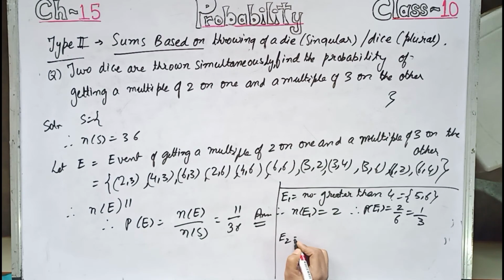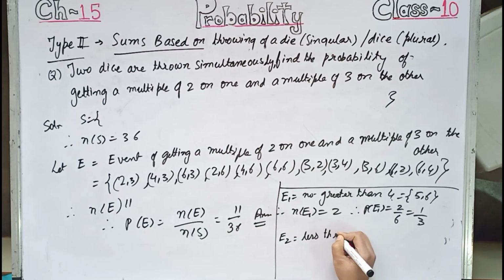Similarly, if the question comes, what is the probability of getting a number less than or equal to 4?